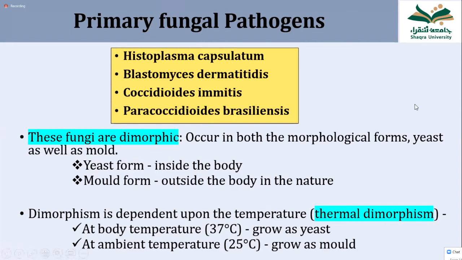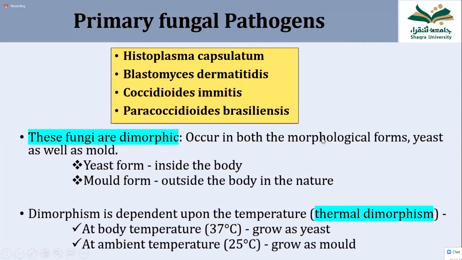Yes, doctor. Okay. So these are the 4 primary fungal pathogens. Don't forget any of these 4. Although there are a few more in this list, for you I have listed those 4, the most famous and most common. These are Histoplasma capsulatum, Blastomyces dermatitidis, Coccidioides immitis, and Paracoccidioides brasiliensis.